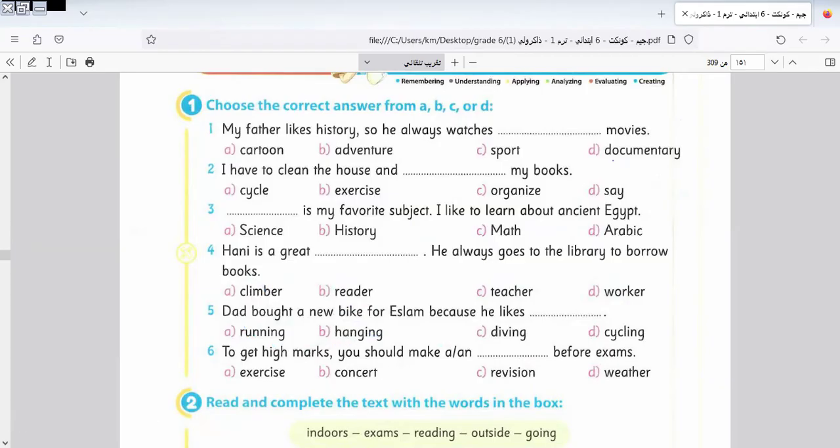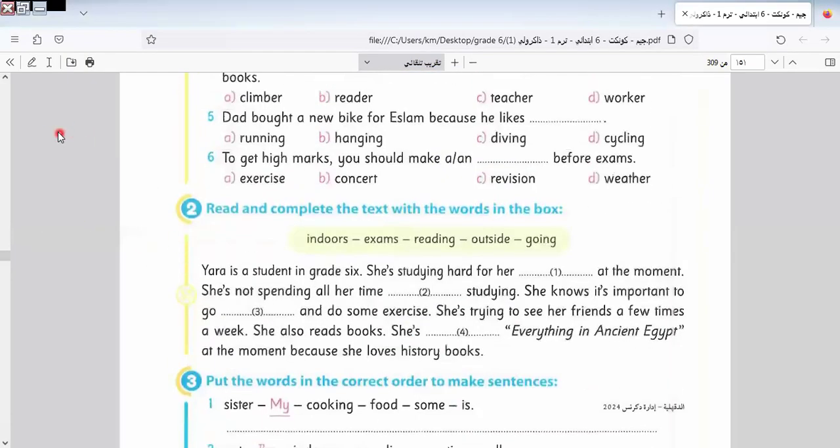Let's go to another question. Here we have another question that comes in the exam. They give you the words above the text. Above the text we have words and we have a text, and we select the suitable word in the suitable place in this text. Yara is a student in grade 6. She's studying hard for what? For her exams. If you understand, you can answer this question in the correct way.